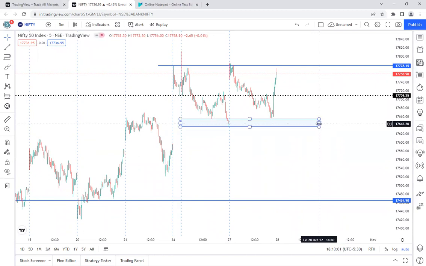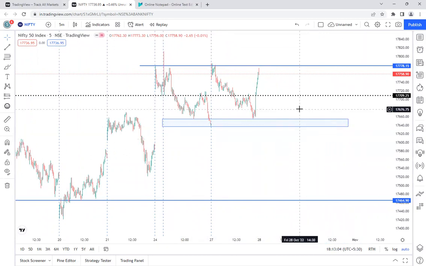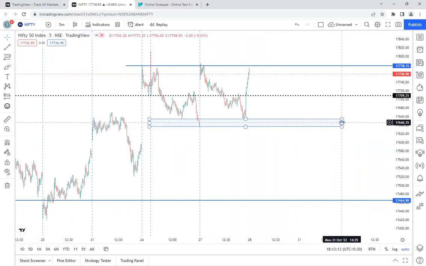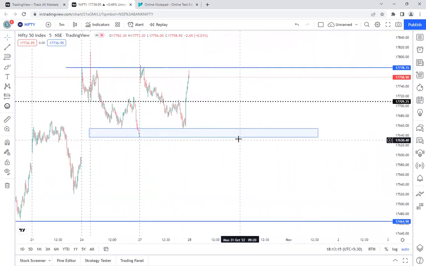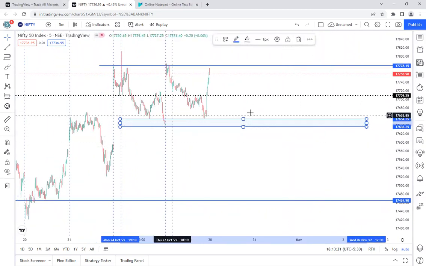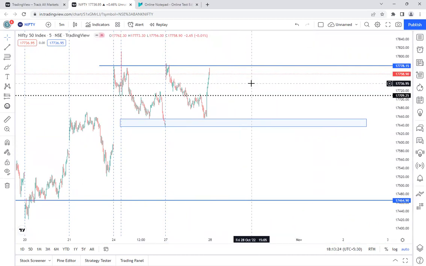And in case tomorrow or the day after tomorrow, or whatever the session we have on Monday or Tuesday, until Nifty takes support and trades above this zone, whatever support it has taken from the last 2 sessions, it is good for the buyers still. I'm extending that zone because if tomorrow or the next day or even next week they trade in this zone, then it is favorable to the buyers only. So don't take any short positions or buy any put options, even if you see any downward movement in this zone.